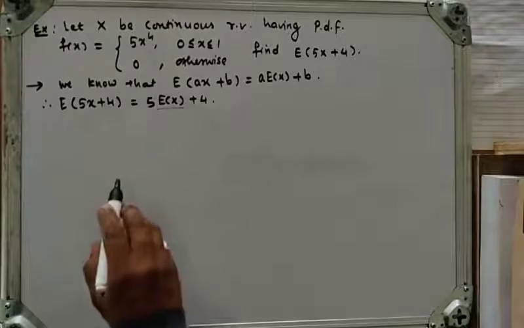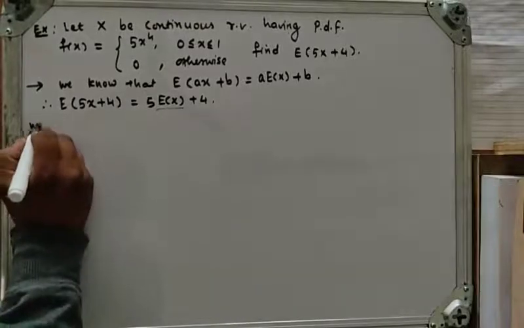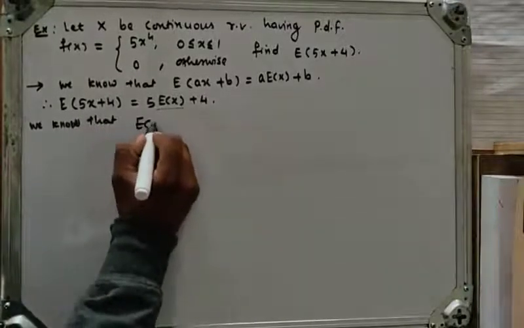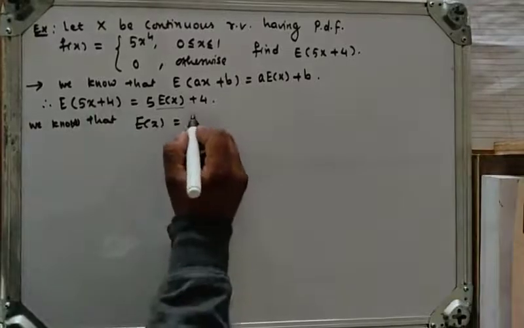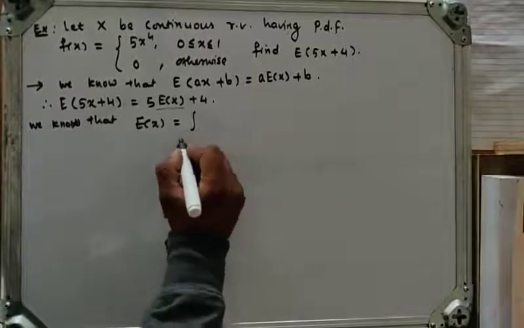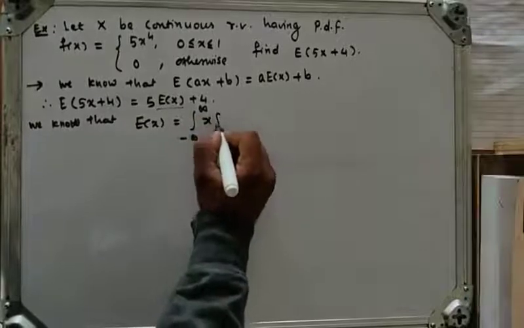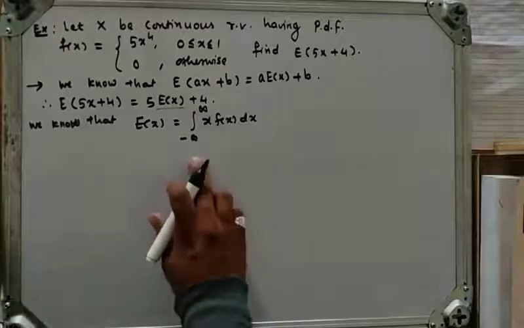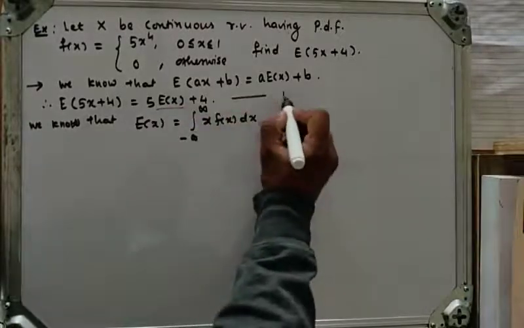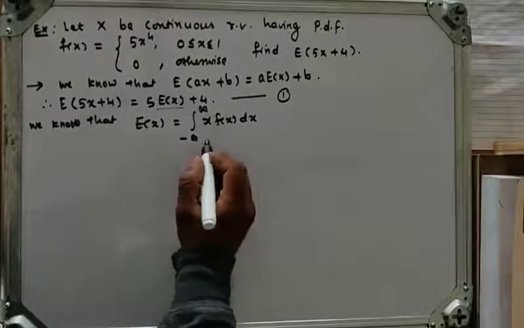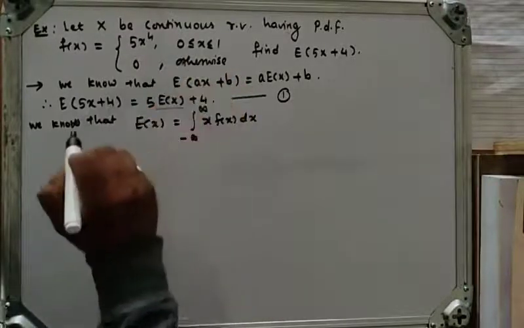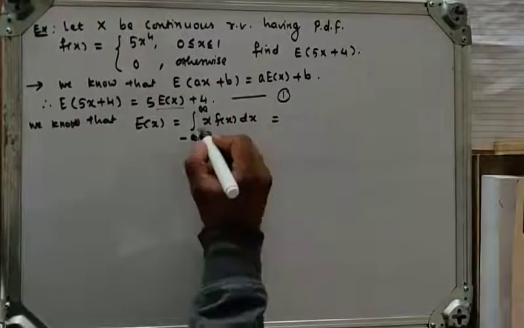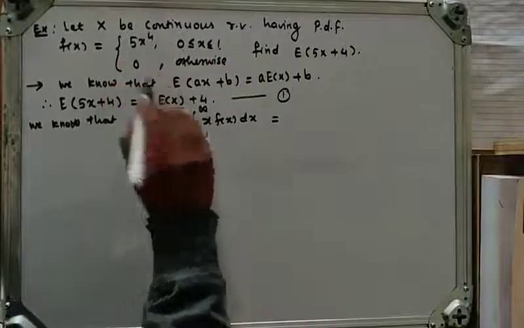Let's determine the mean of x. The mean of x is equal to the integration from minus infinity to infinity of x into f of x dx. This is the formula for the mean of x. Let's determine it and substitute it back; I will call this equation number 1. The given interval is 0 to 1, where we have the function 5x raised to 4.